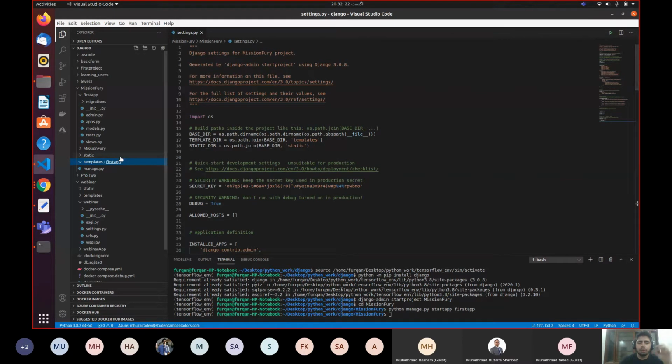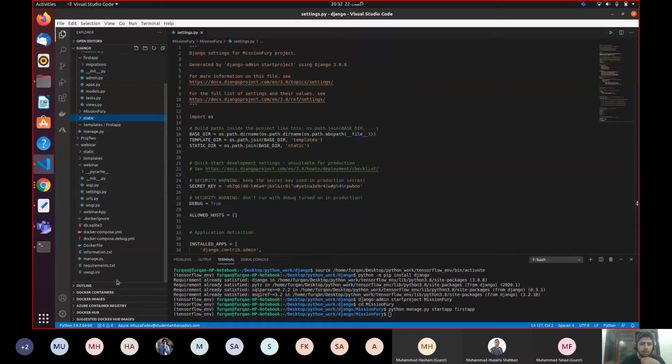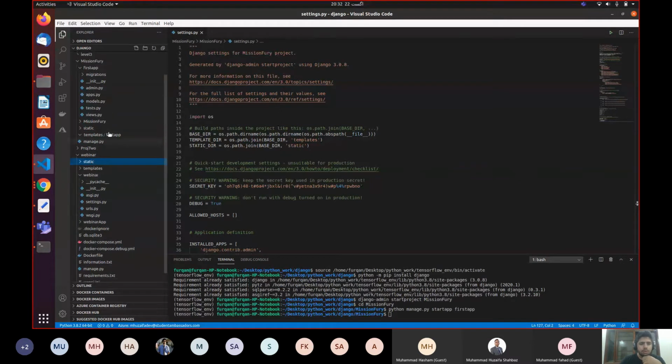So I'm going to create the first app folder inside the templates folder, and inside the static folder, I'm going to create two folders. Let me confirm it by going over here. And where is the static folder? Yes, over here.